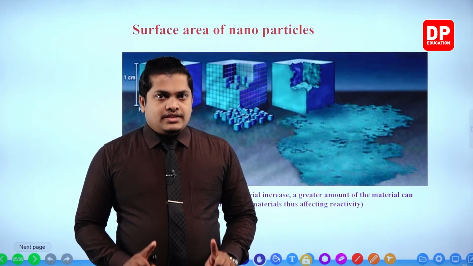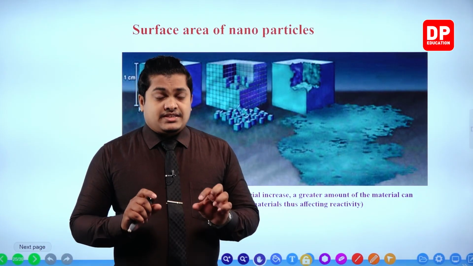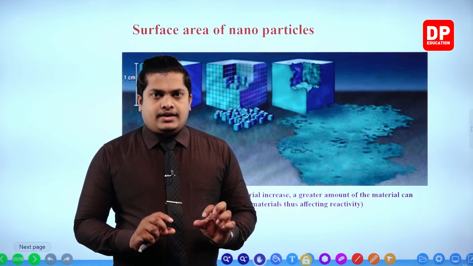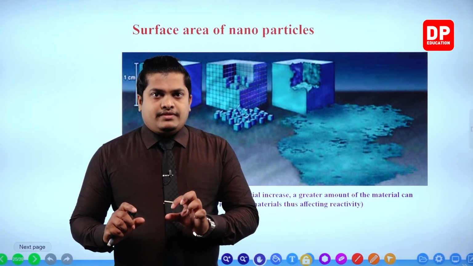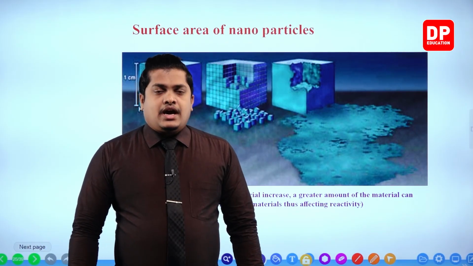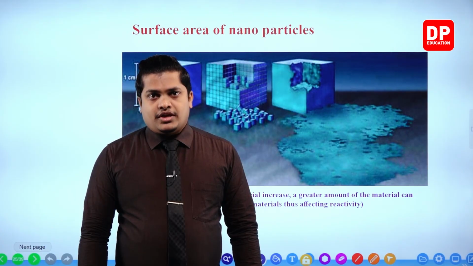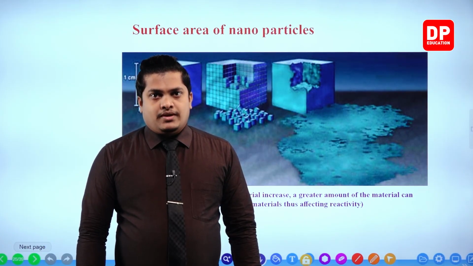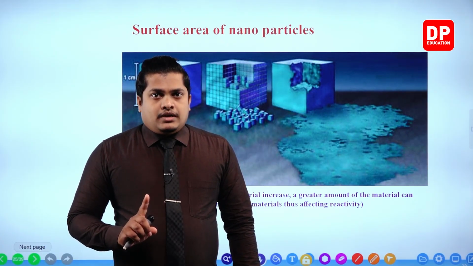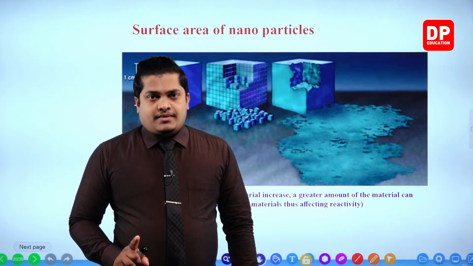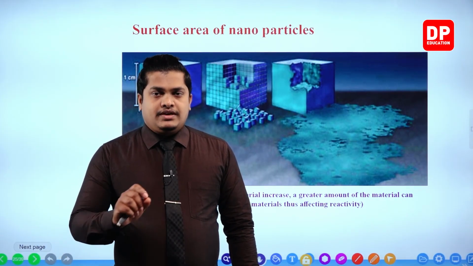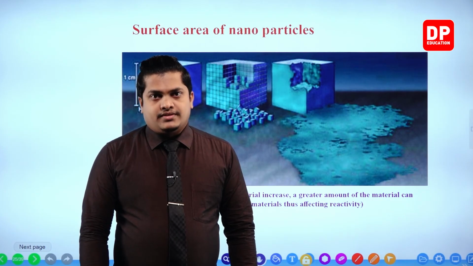Within this lesson we discussed an important factor related to the reactivity of nanomaterials, the reason for the change in reactivity, and the reason for the change in physical properties as well. So from that I'm going to finish up this chapter. In our next chapter we'll discuss further things related to the lesson.